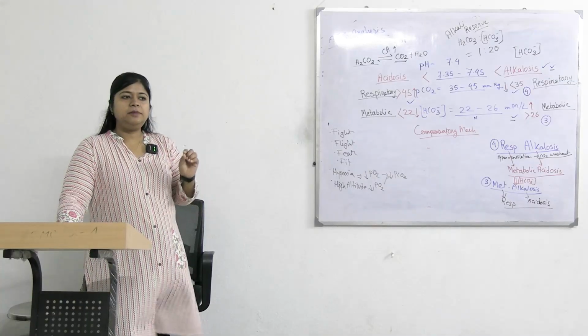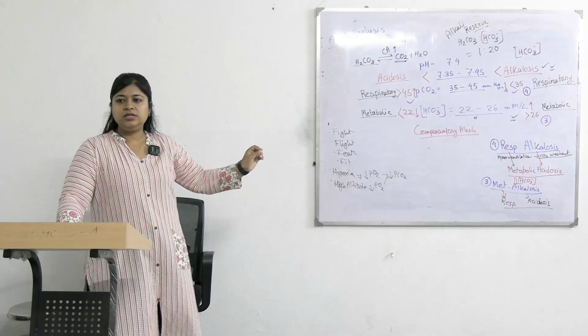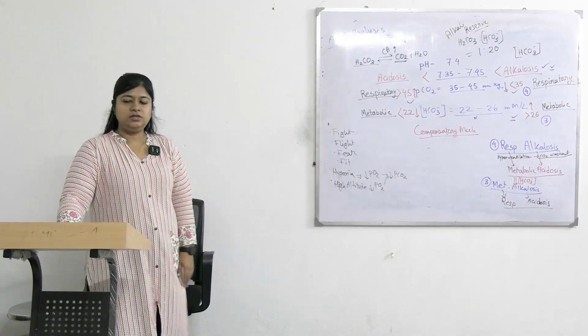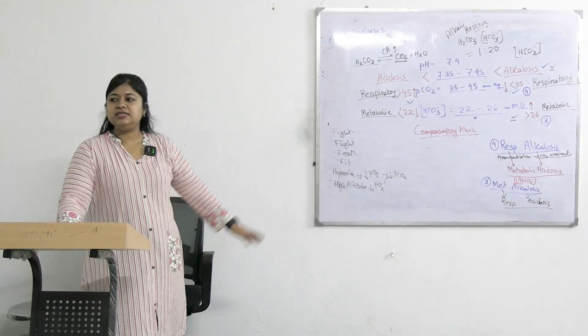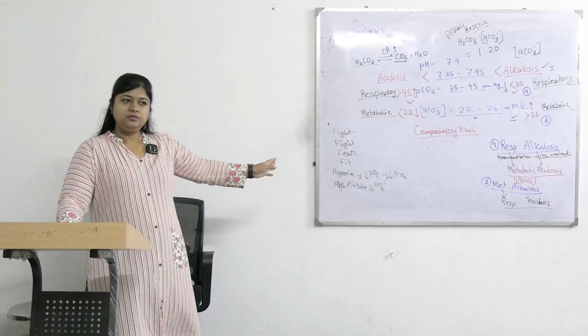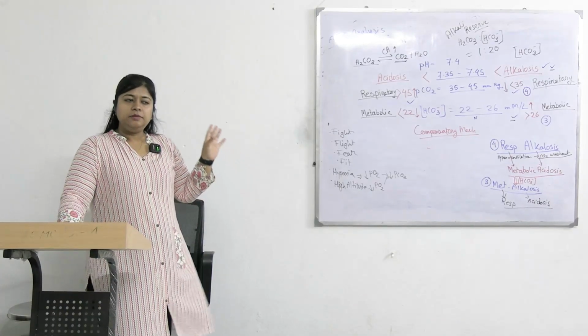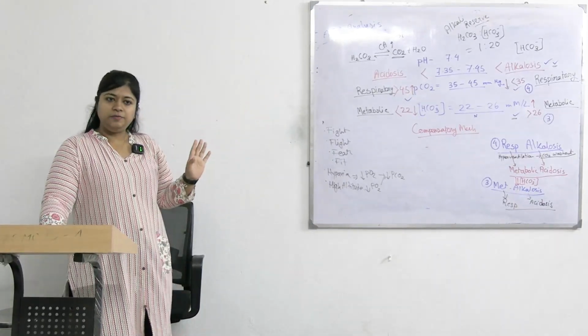then we can say that it is a partially compensated case of metabolic alkalosis with compensatory mechanism as respiratory acidosis. Okay, but here it is uncompensated because the pH is 7.5. Uncompensated কেন? Because the pH is still 7.5.